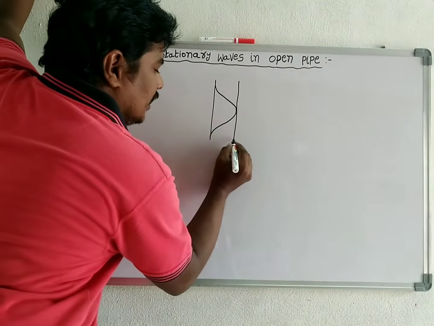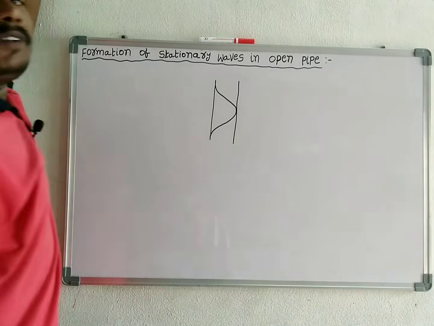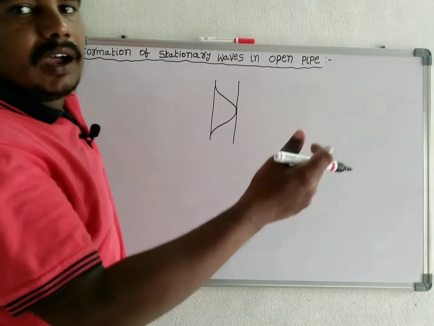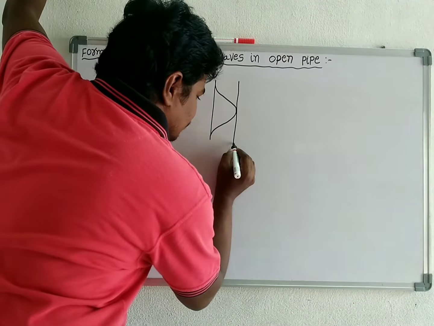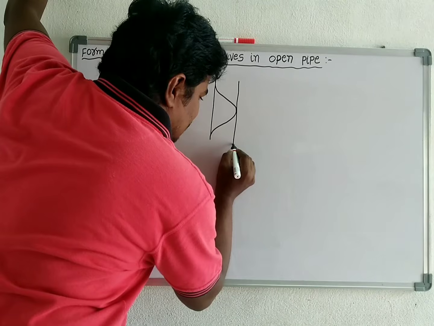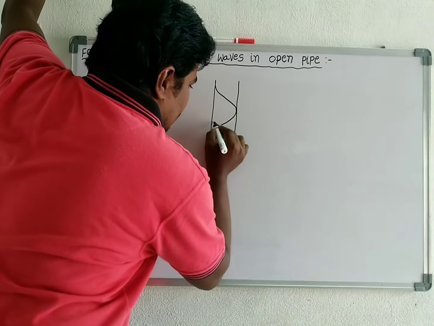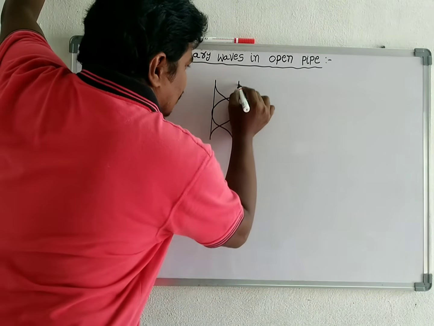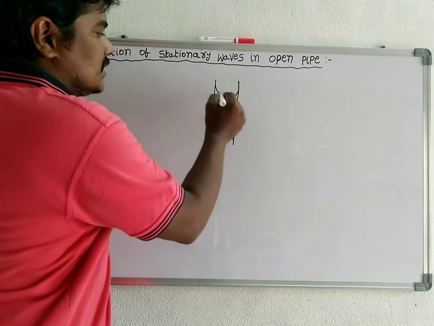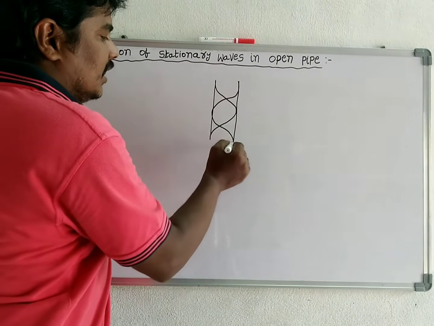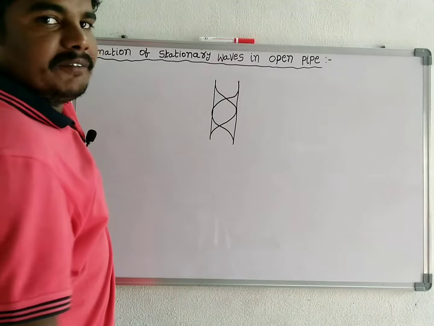At the other end, the wave is reflected by earth or some other medium, and that reflected wave is traveling like this. This is the incident wave and this is the reflected wave.